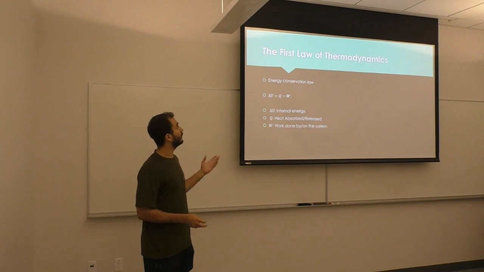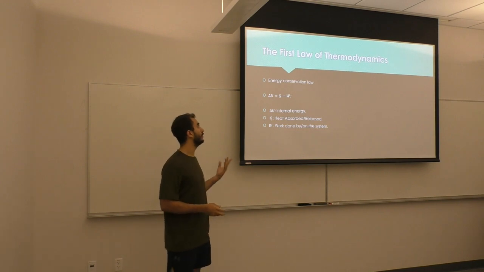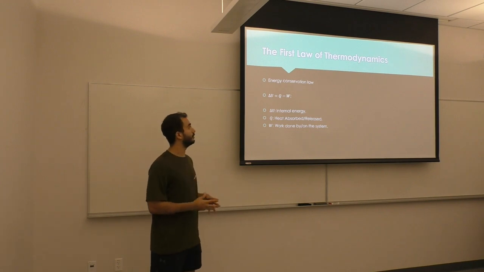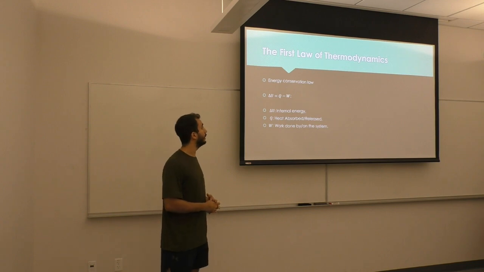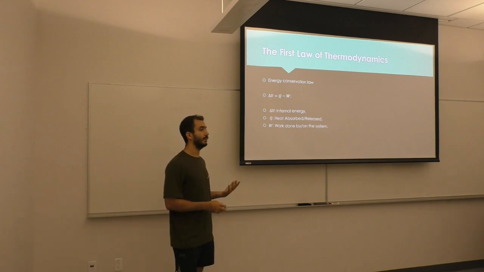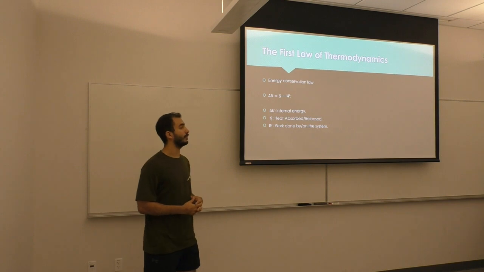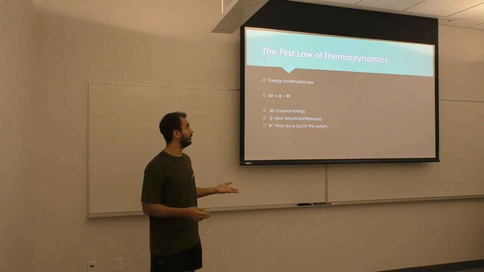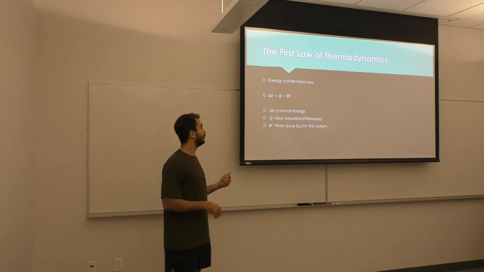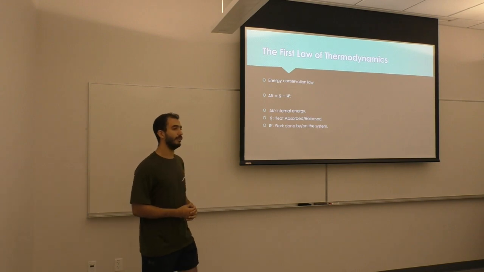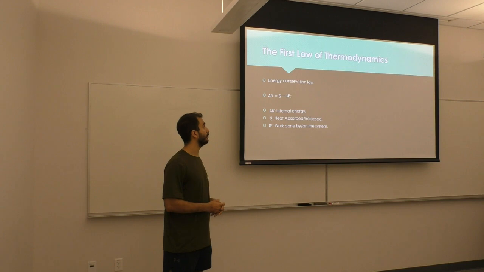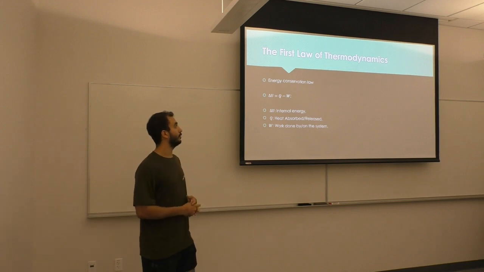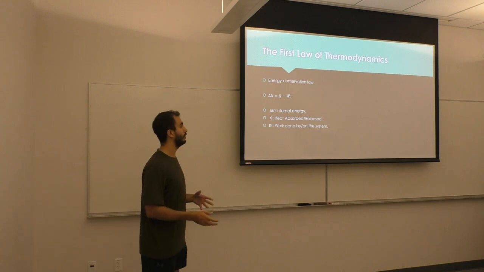Here we have the first law equation, where the change in internal energy equals the heat minus work, noting that the sign of the heat and the work can change based on whether the heat is going in or out, or work is going in or out. If heat is absorbed, that's a positive value of heat. If work is done by the system, that's also positive, while work done on the system is negative.